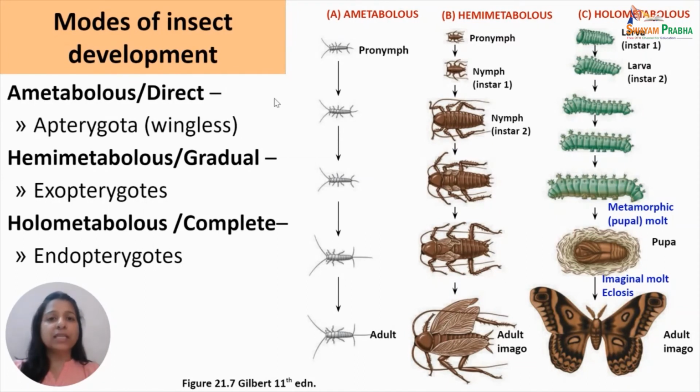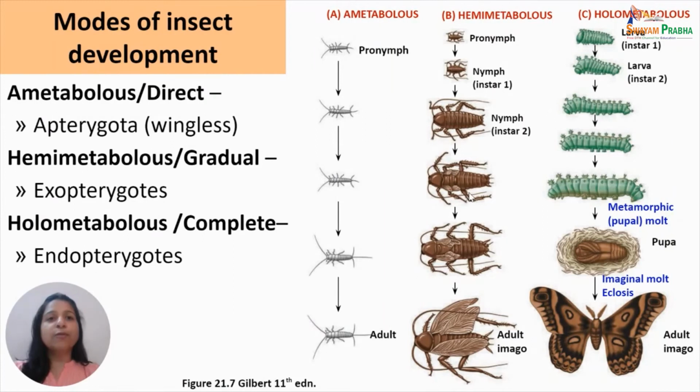Here, the young one which hatches from the egg is a miniature of the adult and is called the pronymph, as you see here. It differs from the adult in simply having immature reproductive organs and an armature of spines and setae. By several moltings and growth, it becomes an adult. These insects are primitively wingless. They are also called apterygota. So, ametabolous metamorphosis occurs in the apterygotes, for example, the silverfish or lepisma and the springtail.